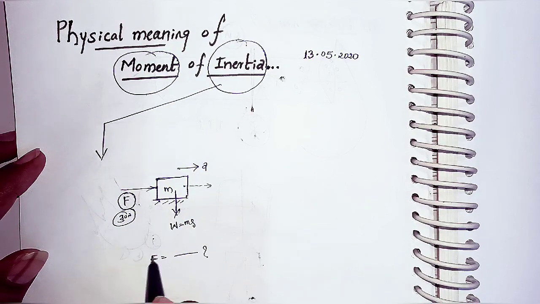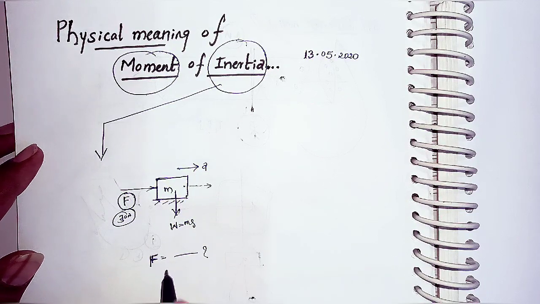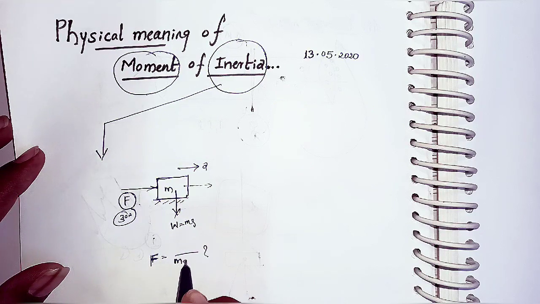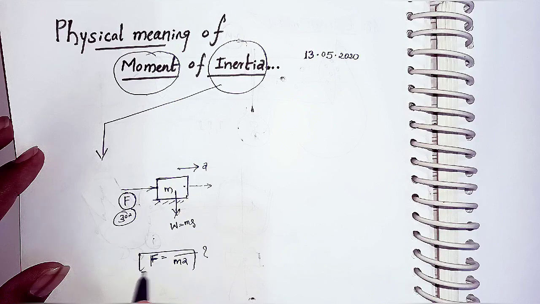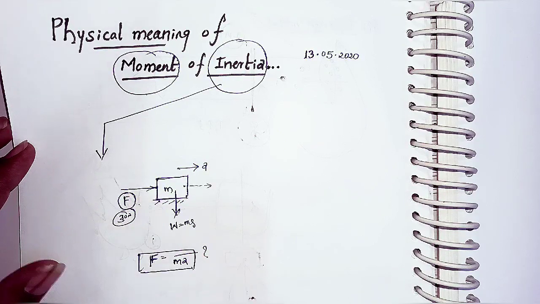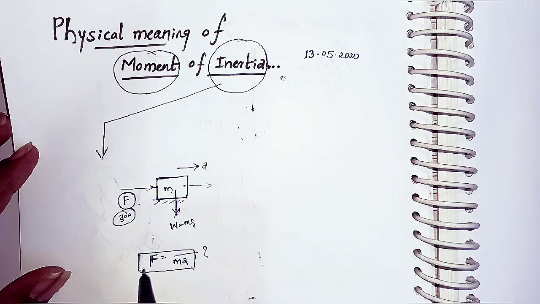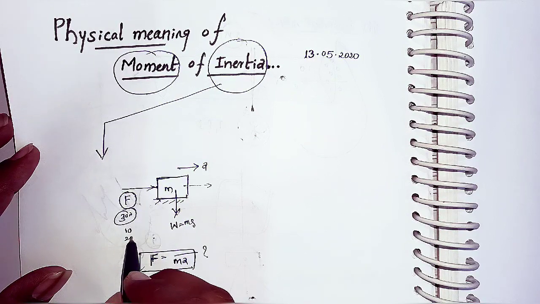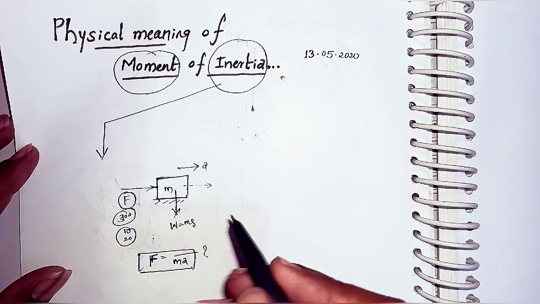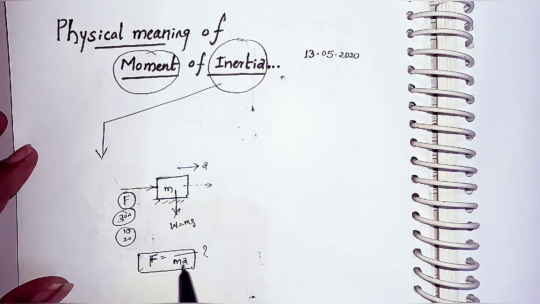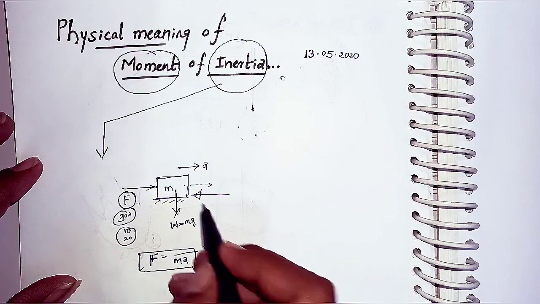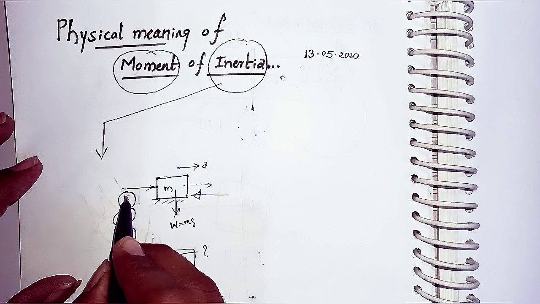According to Newton's second law, F equal to m into a. This is the force you are applying on the body to change its position. If you are applying 10 newtons or 20 newtons, the body is not able to move, not able to change its position. That means there is some external force acting opposite to the direction of the force you are applying.